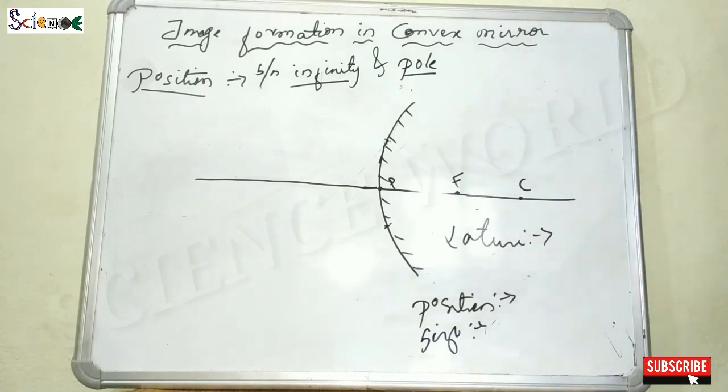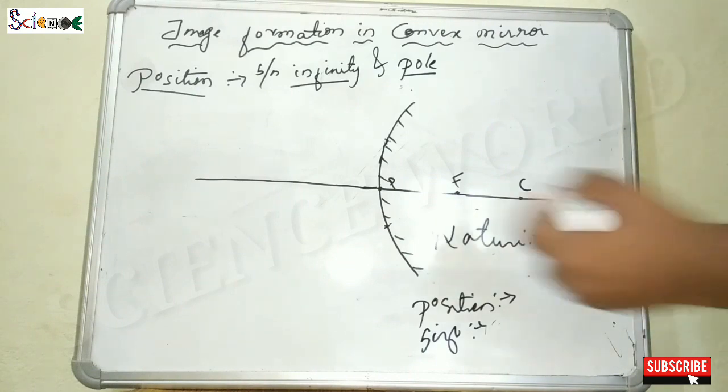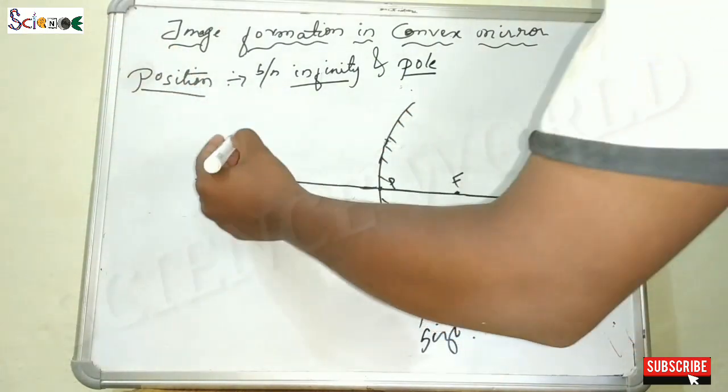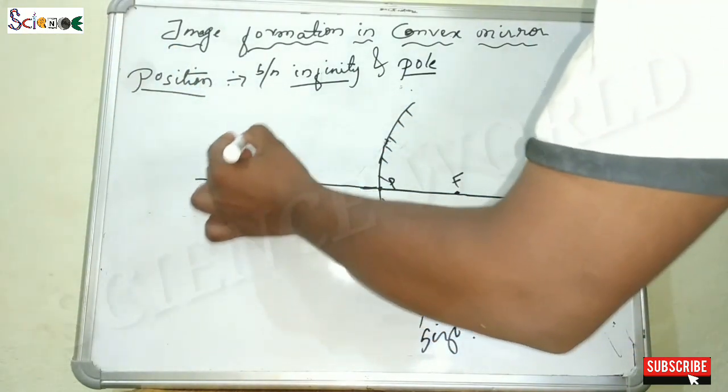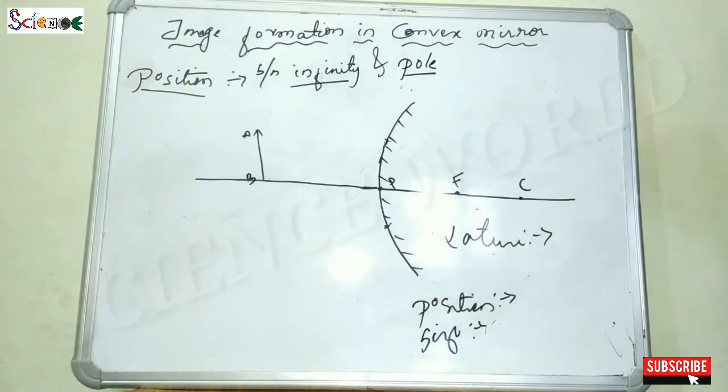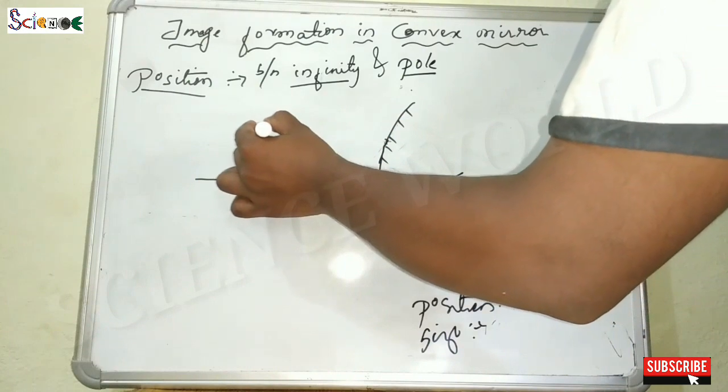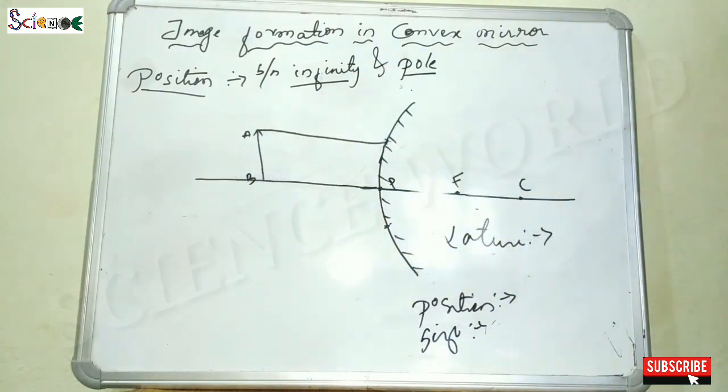Now the second and last one, when the object is kept between infinity and the pole. So let's keep the object between infinity and the pole. This is the pole, there is infinity. I am keeping the object here, as A and B. Now one of the rays comes from the object parallel to the principal axis and is incident on the reflecting surface of a convex mirror.